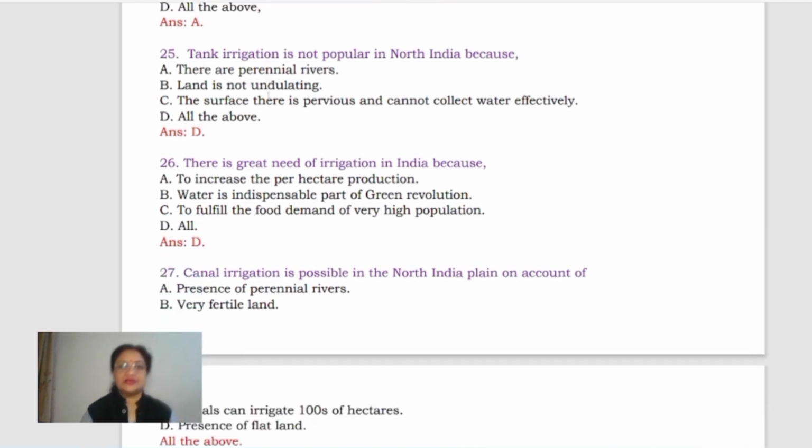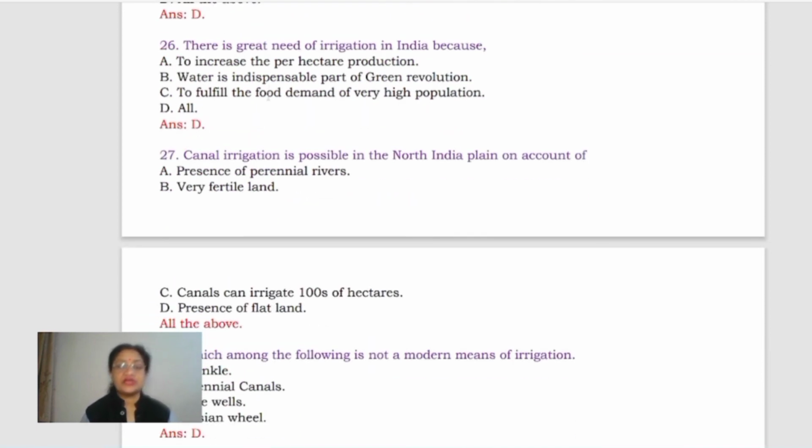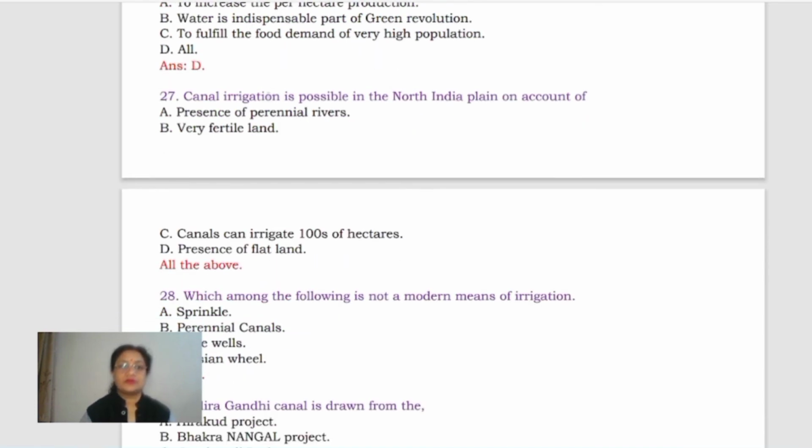Now next, tank irrigation is not popular in North India because there are perennial rivers, land is not undulating, the surface there is pervious and cannot collect water effectively. All these are working here. So the D option will be correct. There is great need of irrigation in India because to increase the per hectare production, water is indispensable part of green revolution to fulfill the food demand of very high population. And the last one is all. Yes, I think all of these options are correct. So the D option will be the most appropriate.